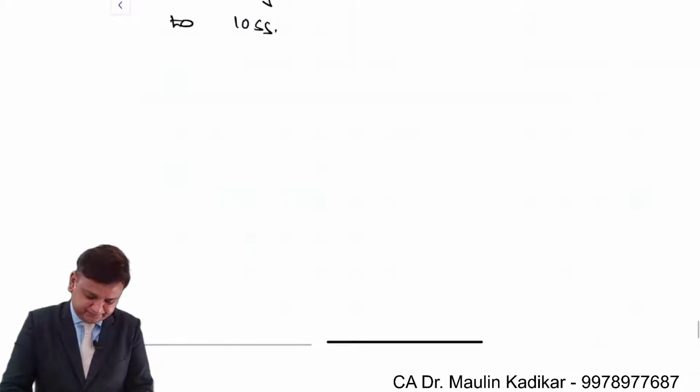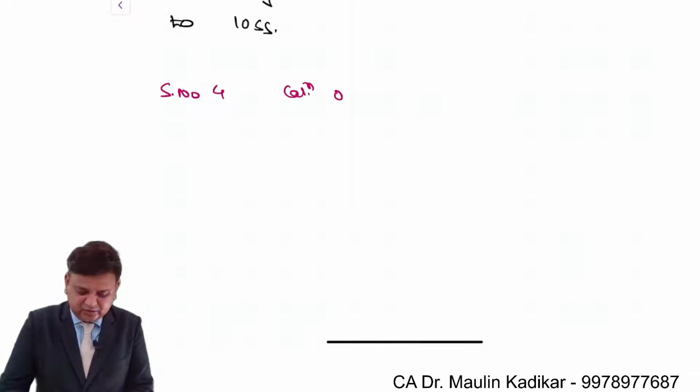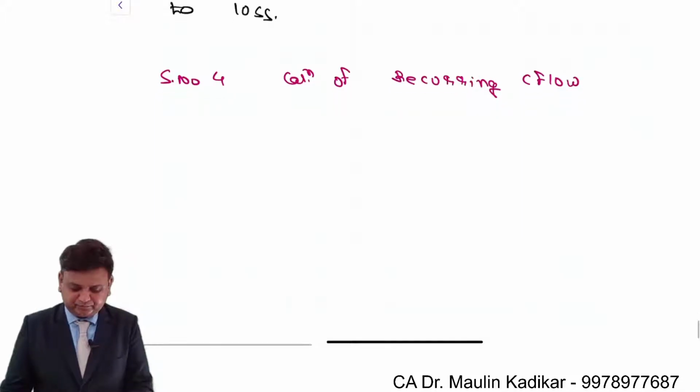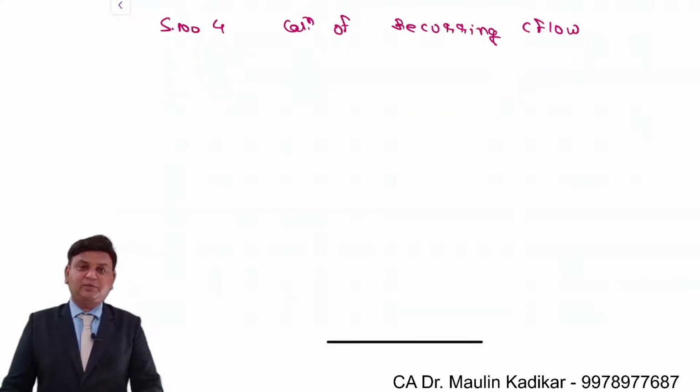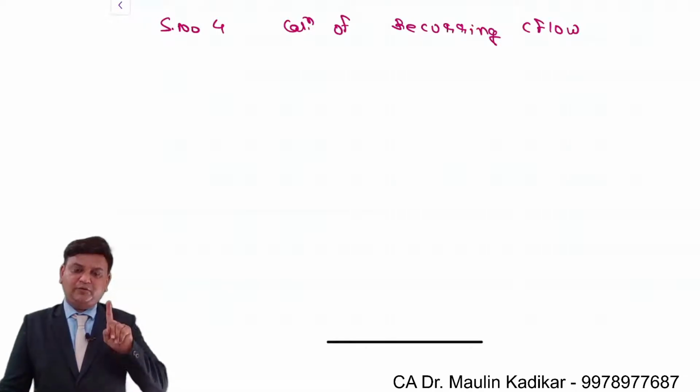Step number 4, calculation of recurring cash flow. Now friends, over here we are going to make the computation of the recurring cash flow from end of year 1 to end of year 4.